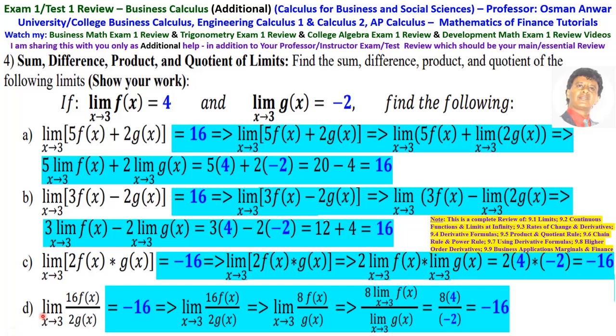D is the limit as x approaches 3 of 16f(x) over 2g(x), and that is the limit as x approaches 3 of 8 times f(x) over g(x). The 16 divided by 2 is 8. Then this is 8 times the limit as x approaches 3 of f(x) over the limit as x approaches 3 of g(x). That is 8 times 4 over minus 2, which is minus 16.